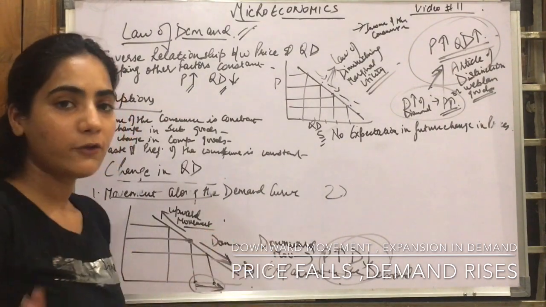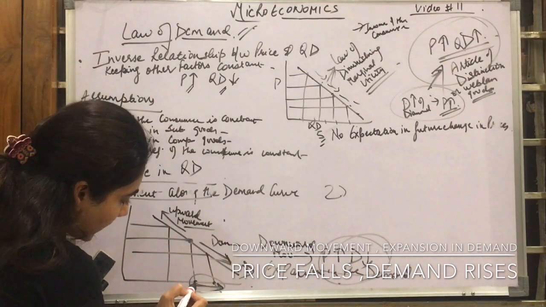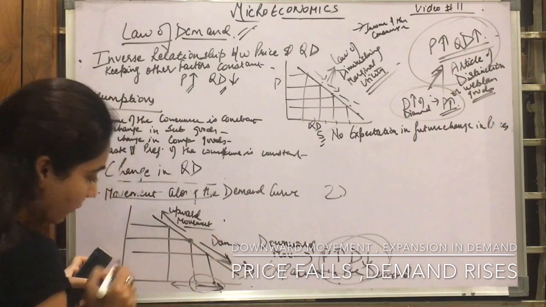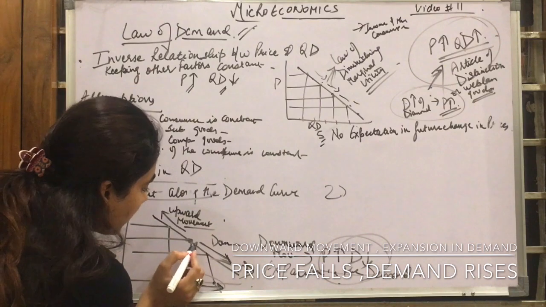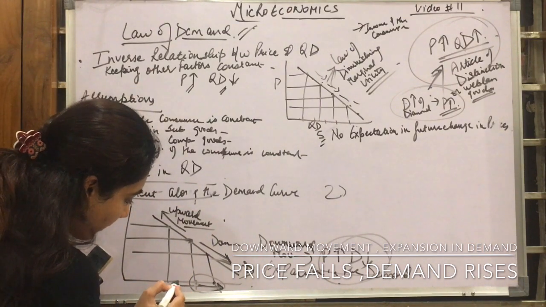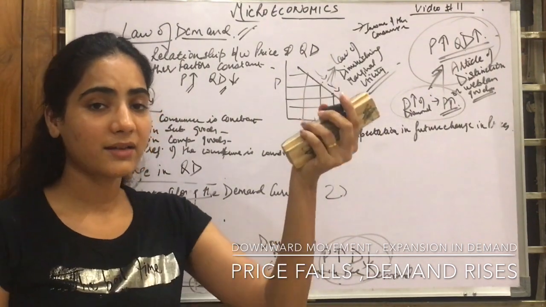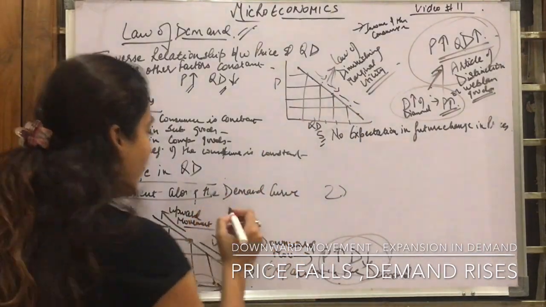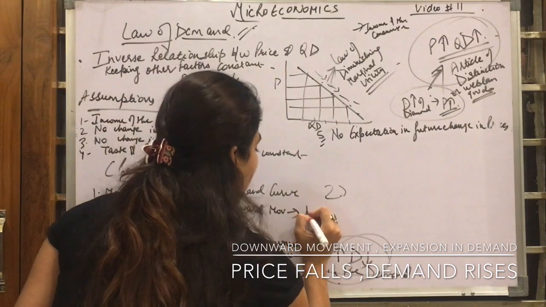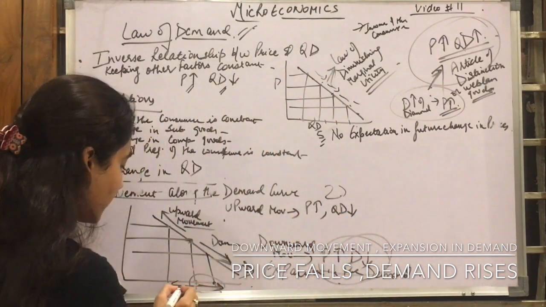Now, the downward movement we have talked about. Now comes the upward movement. In an upward movement, from here the demand goes backward. That means earlier my demand was here, now my demand comes here. That means my demand reduced. If my demand reduces, that means the price rises, and that is why my demand is reducing. So upward movement means the price rises, that is why my demand is reducing. Why?